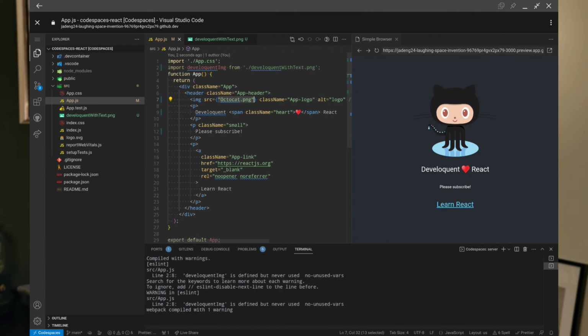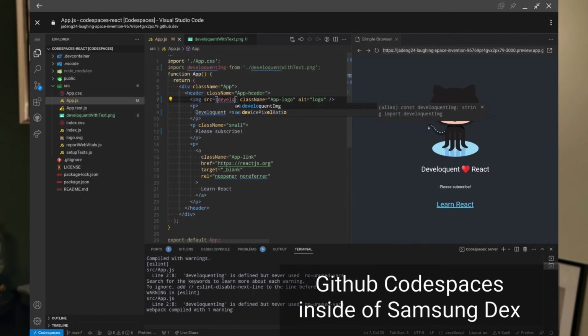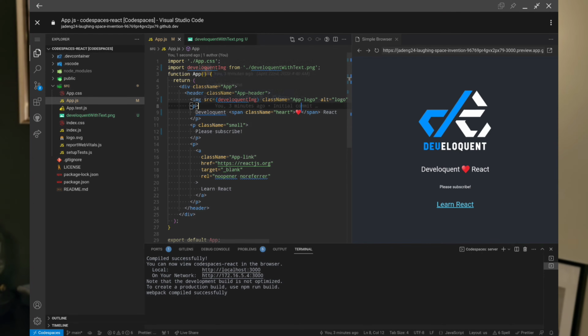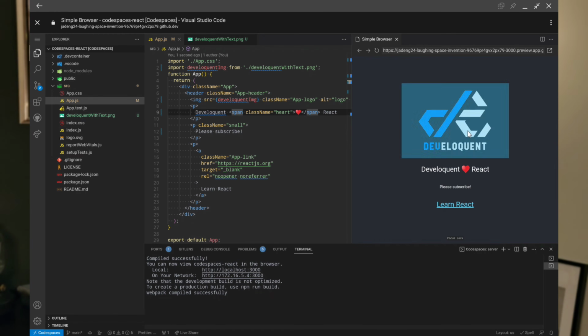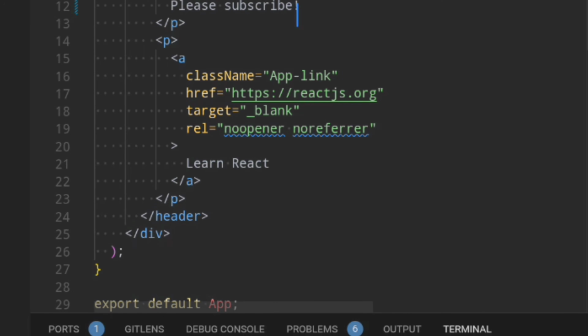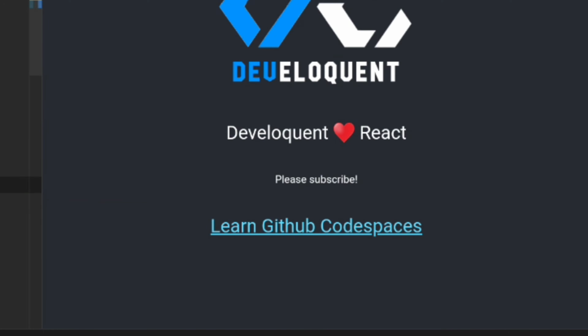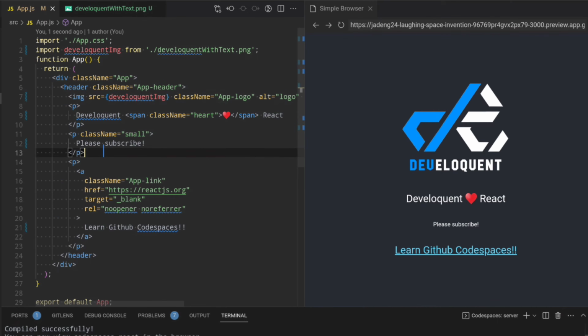So why would you want to use Codespaces instead of your local machine? Well, there are several advantages. For one, you don't need to use a powerful computer to get started with development. You can use any device with a web browser and an internet connection. Second, it eliminates the need to install and configure your development environment every time that you get in on a different machine. So now that we know what Codespaces is and why it's useful, let's talk about how you can use it on your tablet.